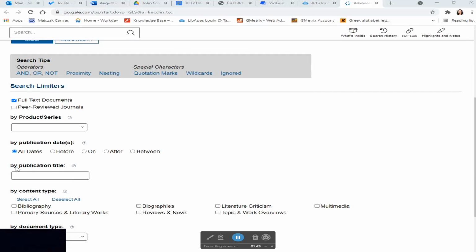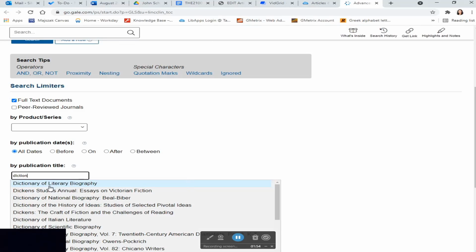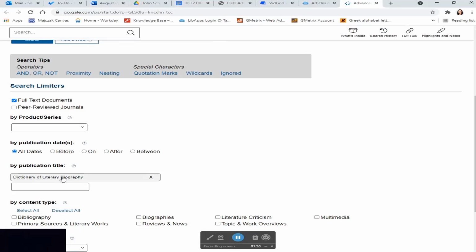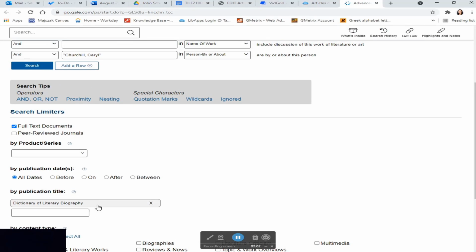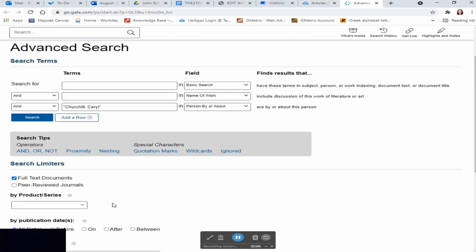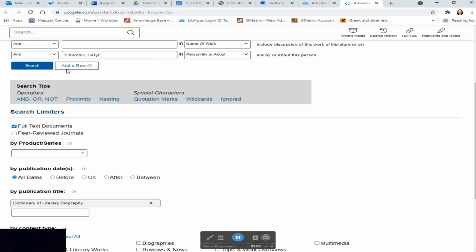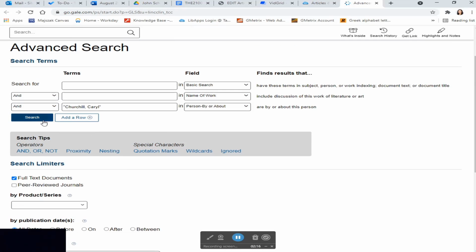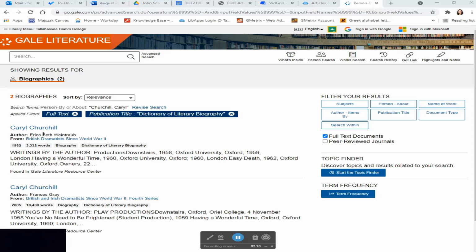A second very important note in searching this database is you need to scroll down to by publication title and type Dictionary of Literary Biography. This is the only way that you'll know that your result came from that dictionary. Otherwise, you're going to get tons of results from other resources besides just the Dictionary of Literary Biography. So once you put the playwright's last name, first name in the person by or about field, and you filter your publication title, you can hit search.